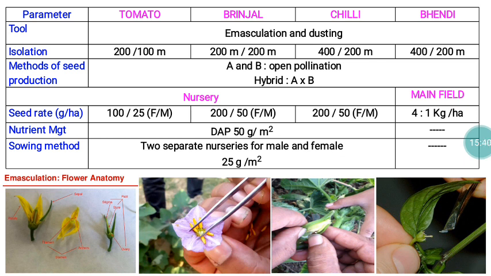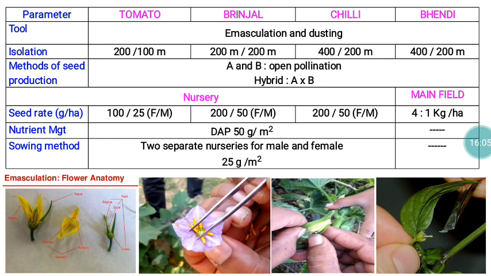The next day morning we have to collect the pollen grain from the selected male parent and apply it on the previous day's emasculated buds. This is the practice we are following. I already posted a related video, particularly on bendy, so viewers can watch that video. For hybrid seed production purposes we are using this emasculation process.